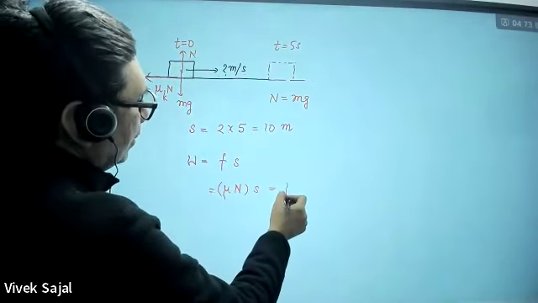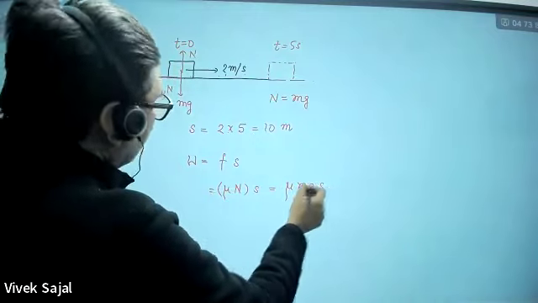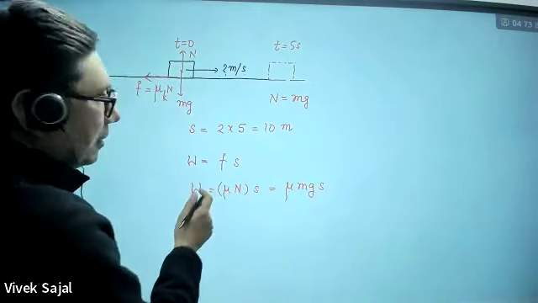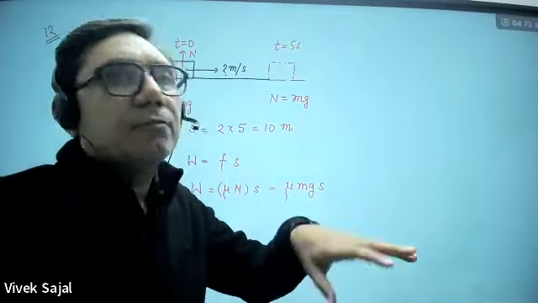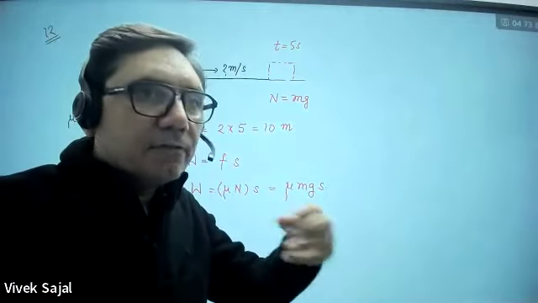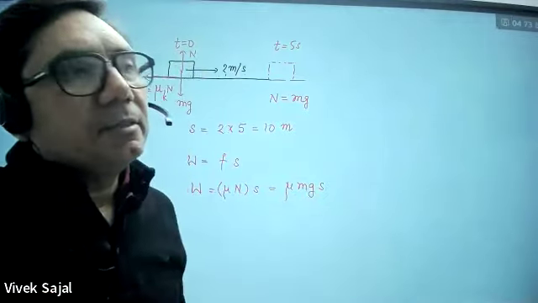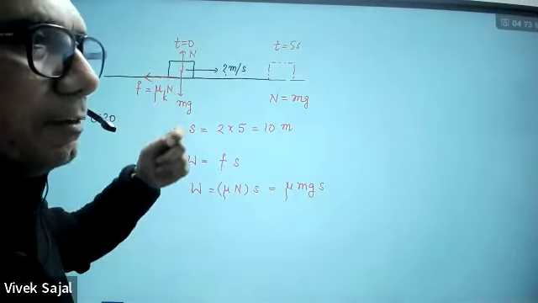Now mu mg into S. This will be the work done, because you are doing work against the friction force. So automatically when this block is moving, due to the friction, some heat energy will be emitted. Try to understand, this is a dissipative force.